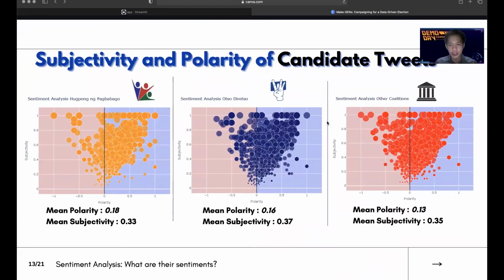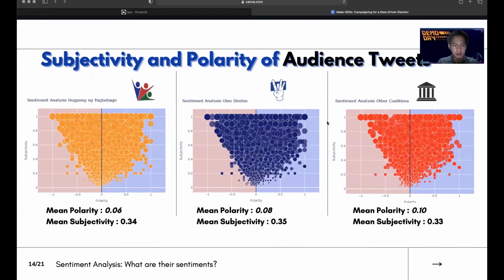Thank you. So we did sentiment analysis on both audiences and candidate tweets to see how candidates present themselves and how such is perceived by their audiences. We grouped each candidate by their coalition, Hugpong ng Pagbabago, Otso Diretso, and the remaining coalitions were regarded as others. After getting the results, we have found that most candidate tweets tend to be more positive, but most notably, those that are in the coalition of Hugpong ng Pagbabago tend to show more positive tweets compared to their other coalitions.